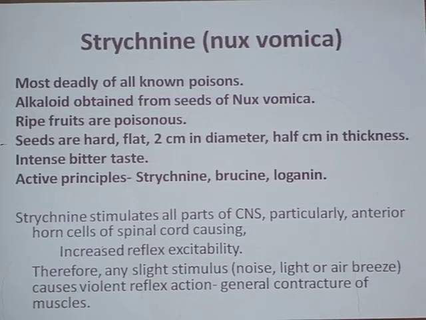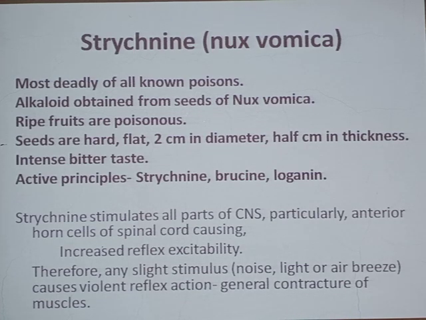Hello students, today we will start with a new poison from toxicology, that is strychnine or Nux vomica. Commonly it is called Nux vomica. So today we will see in detail about Nux vomica poisoning. Strychnine is one of its active constituents, or what we call its active principle. You can also call it strychnine poisoning. Its common name is Nux vomica.